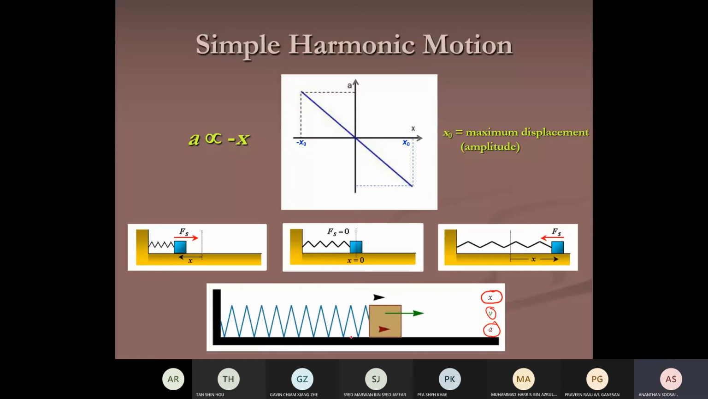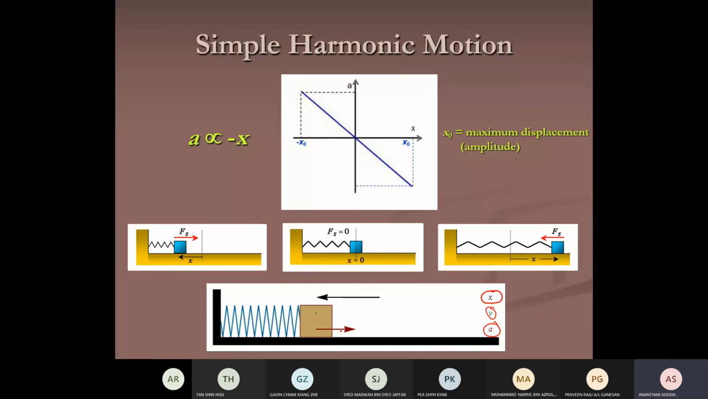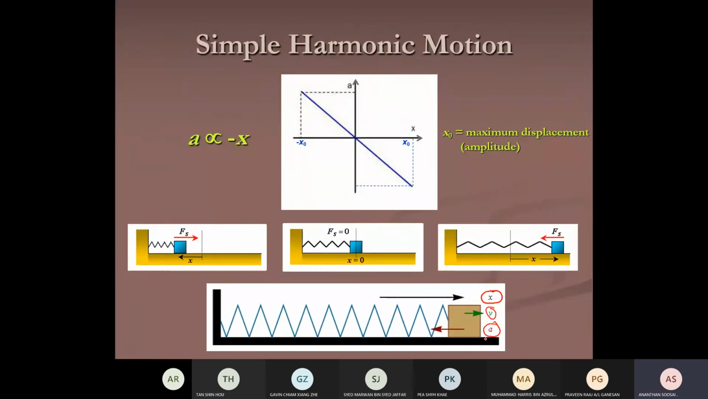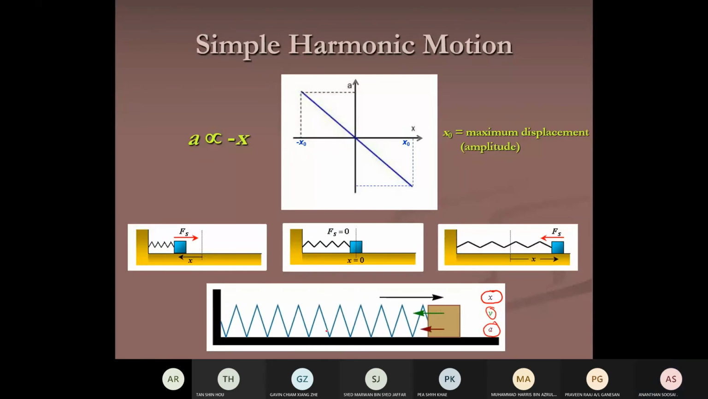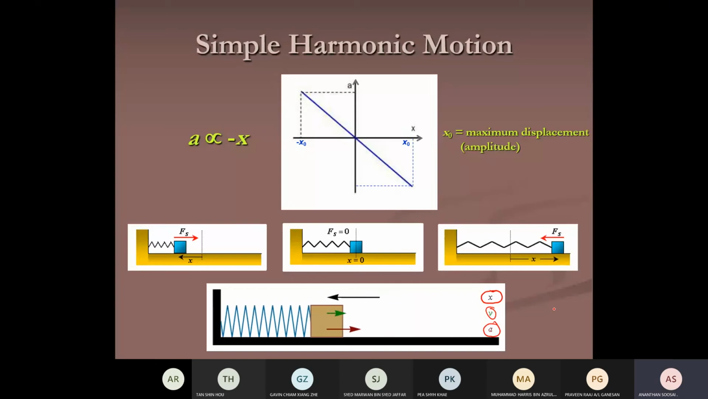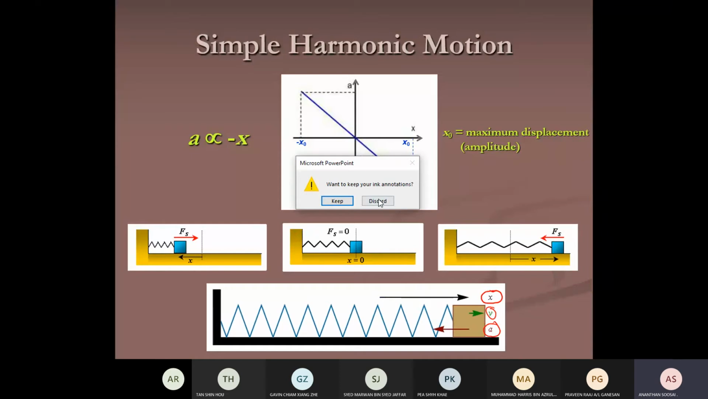Acceleration becomes maximum at where? At equilibrium or at the maximum displacement? The acceleration becomes maximum at which point? At which point does the red arrow become longest? At the edge. At the edge, acceleration is maximum. Okay. So students, any questions?